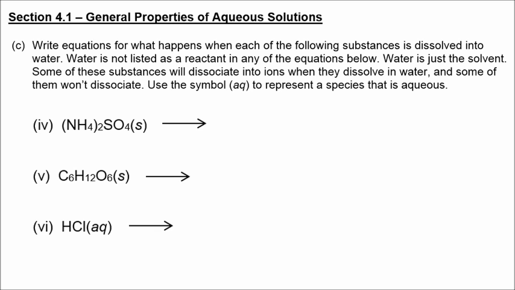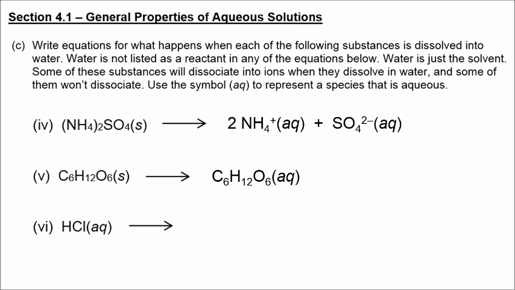Next example is ammonium sulfate, and even though there are no metals in this formula, it is considered an ionic compound, so it breaks up into ammonium ions and sulfate ions. We have glucose. Glucose is covalent, molecular, not going to break up into ions, like most sugars.